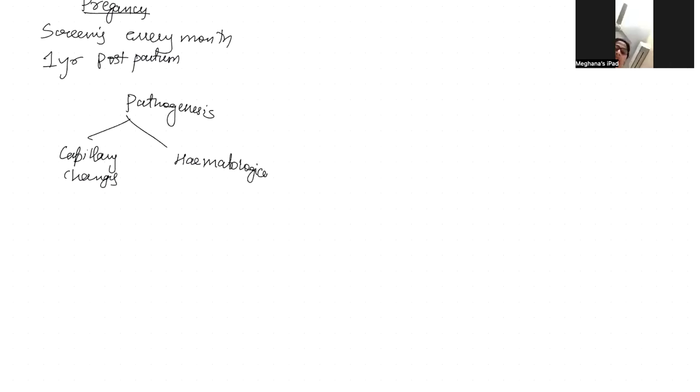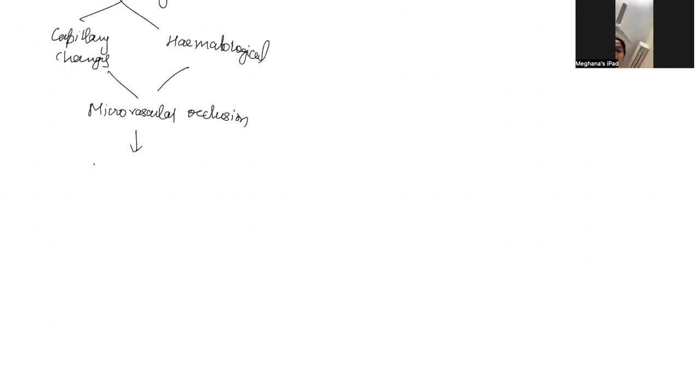This would cause microvascular occlusions, following which there would be retinal capillary non-perfusion. Since there is non-perfusion, the oxygen demand for the retina increases and the retinal state would be hypoxic. Since there is hypoxia, there would be raised VEGF.